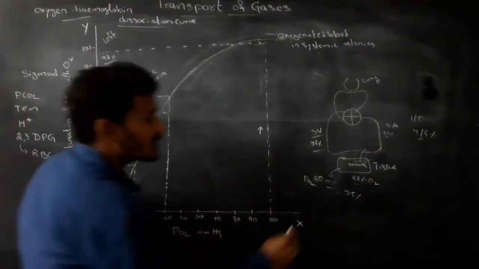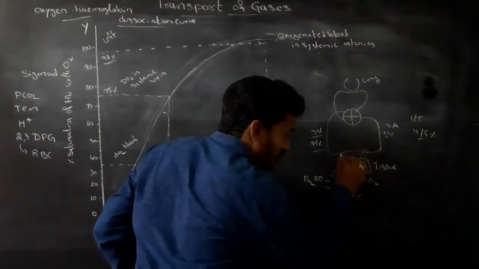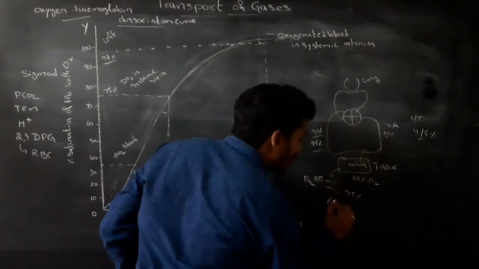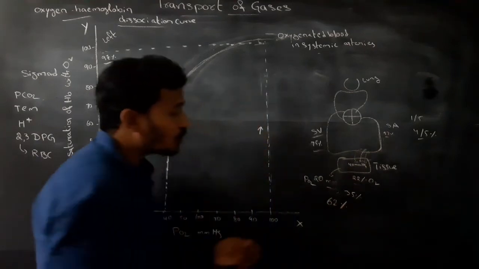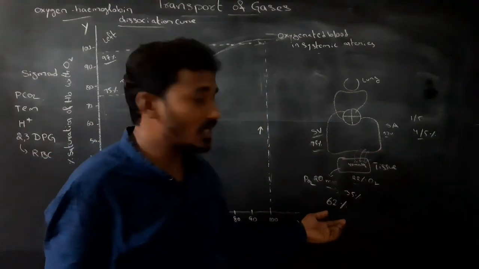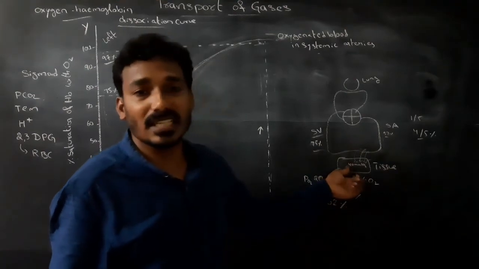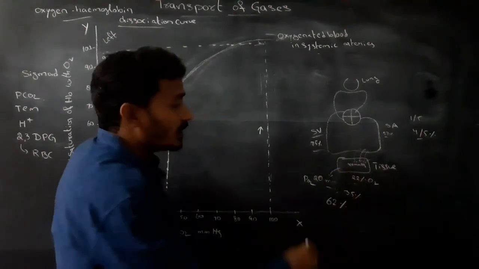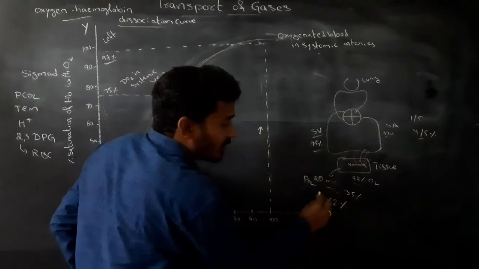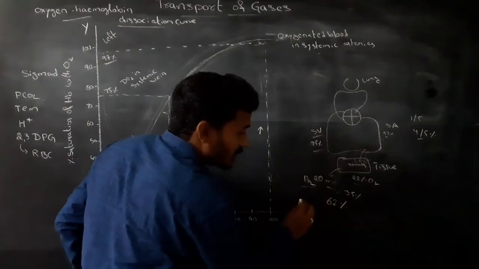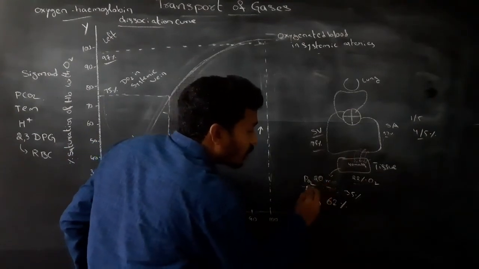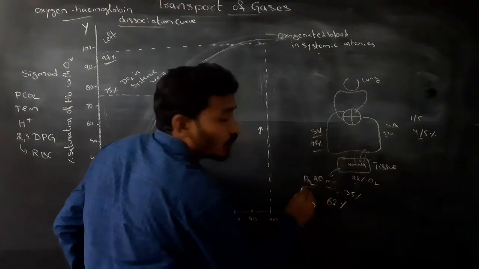During vigorous exercise, tissues receive 62 percent of oxygen. In vigorous exercise, the skeletal muscles contain 20 mmHg of PO2.